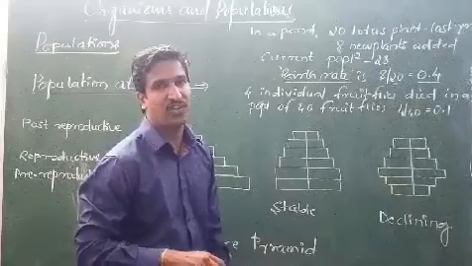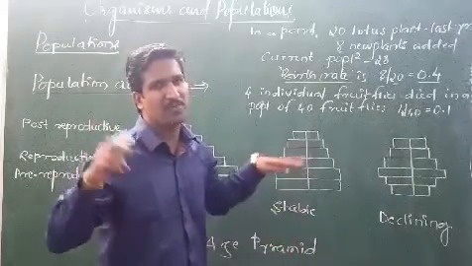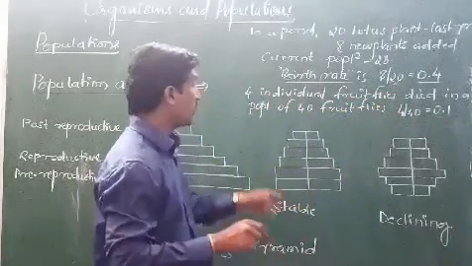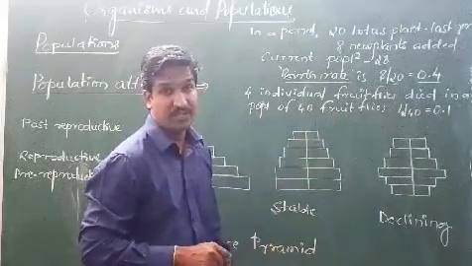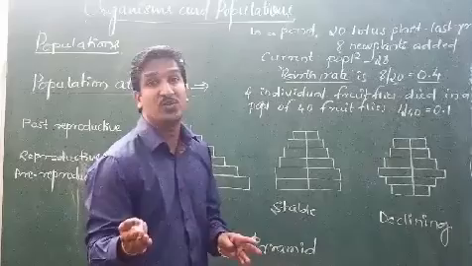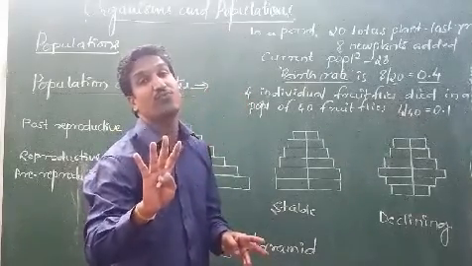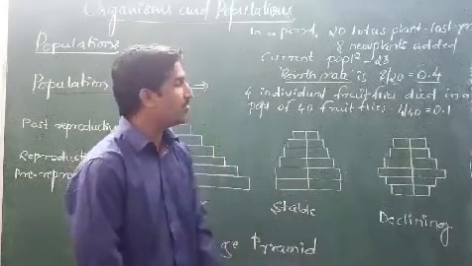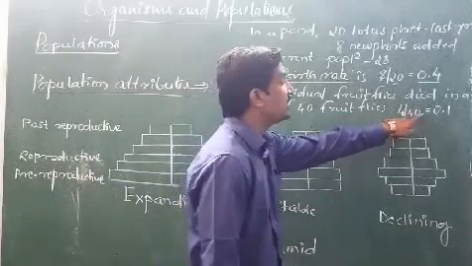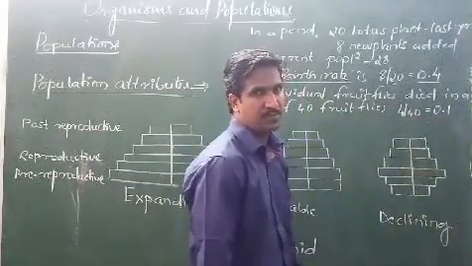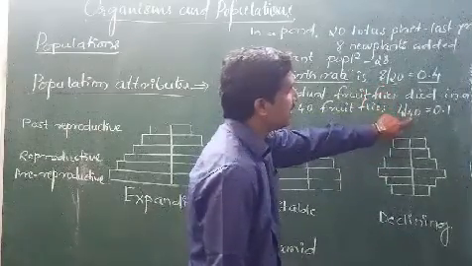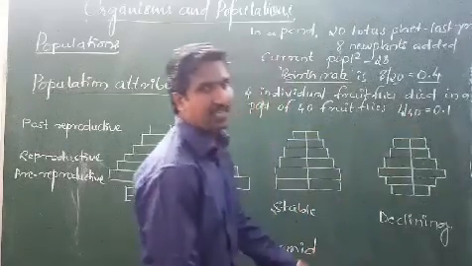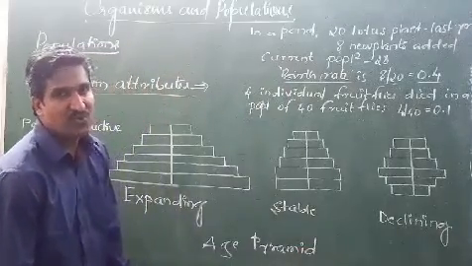Fruit flies are the small black flies that hover around. Out of a population of 40 fruit flies grown inside the laboratory, 4 fruit flies died. Then how to calculate the death rate? That is 4 divided by 40, which equals 0.1. It means the number of deaths divided by the number of organisms present in that year. That is how we find the death rate.